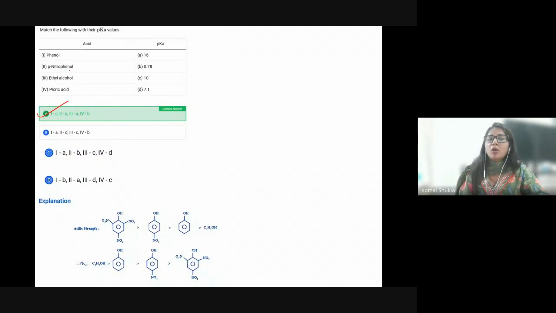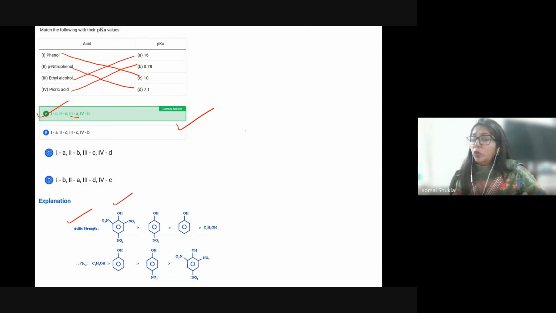So, according to A, phenol having its 10 and paranitrophenol that is second having B. Now, the third one is having A and the picric acid having its B. So that's true because whoever having the most acidic hydrogen ion is definitely having the lowest pK value. So according to me, that is picric acid because there is three NO2 present, then after we are having the phenol and the last we are having this. So of course, pK value will be reverse in nature.